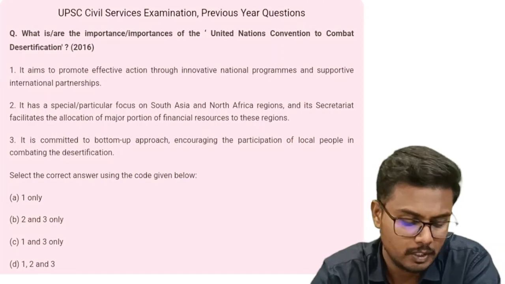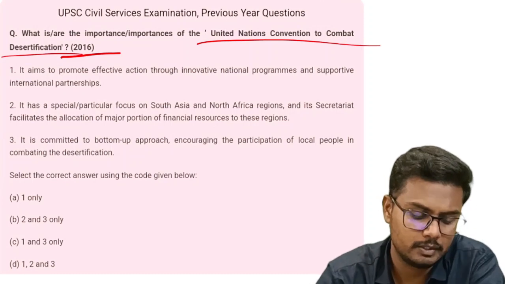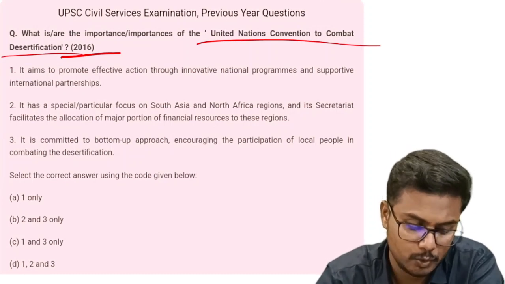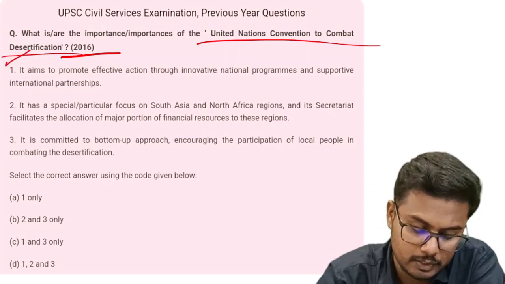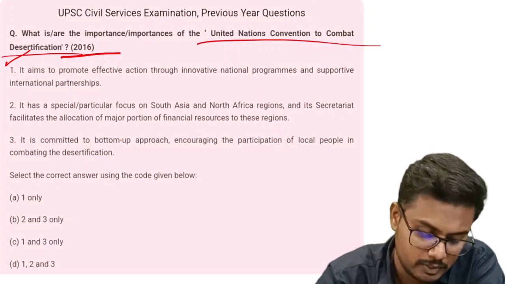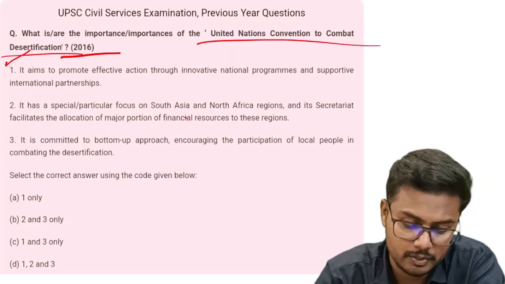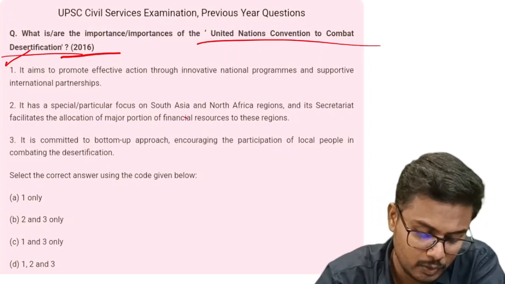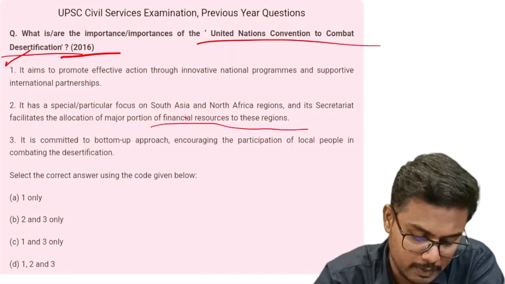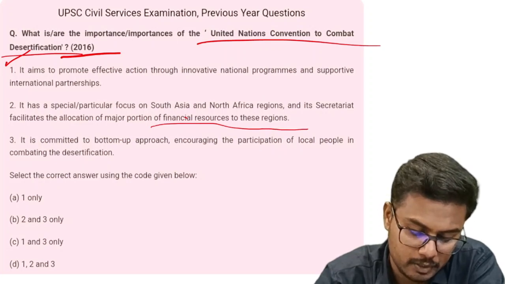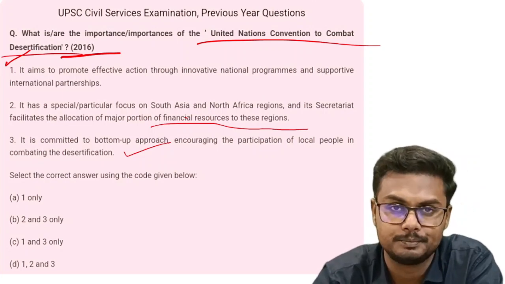Next, a question was asked in the year 2016 related to UNCCD. It says, what is or are the importance or importances of the United Nations Convention to Combat Desertification? Statement 1, it aims to promote effective action through innovative national programs and supportive international partnerships. Second one, it has a particular focus on South Asia and North African regions, and its secretariat facilitates the allocation of a major portion of financial resources to these regions. Third one, it is committed to a bottom-up approach, encouraging the participation of local people in combating desertification. Select the correct answer using the codes given below.